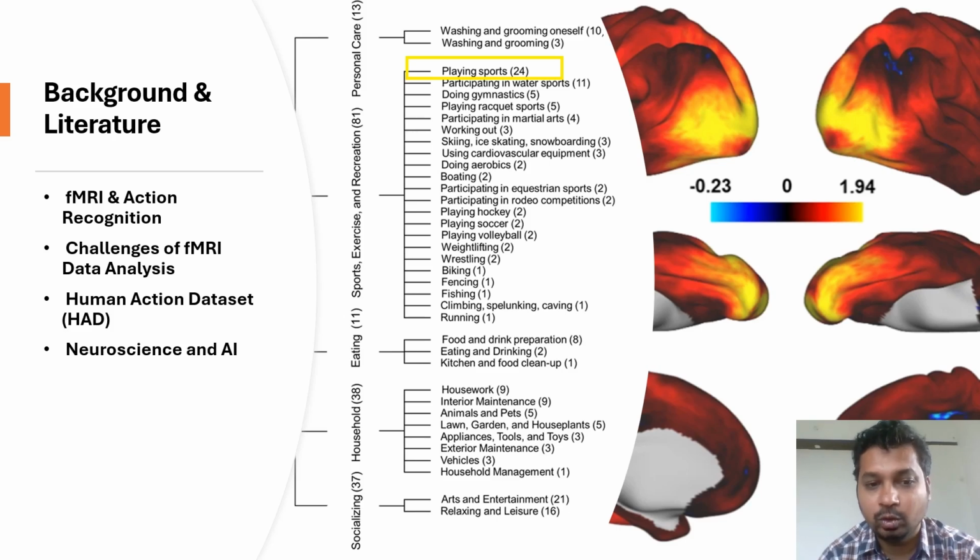Finally, neuroscience and AI. Combining neuroscience with artificial intelligence opens new avenues for understanding brain activity. Machine learning models can help decode neural signals more effectively, leading to breakthroughs in both brain science and AI applications.